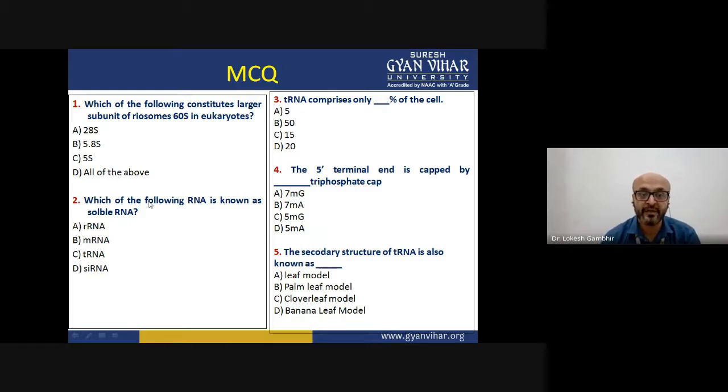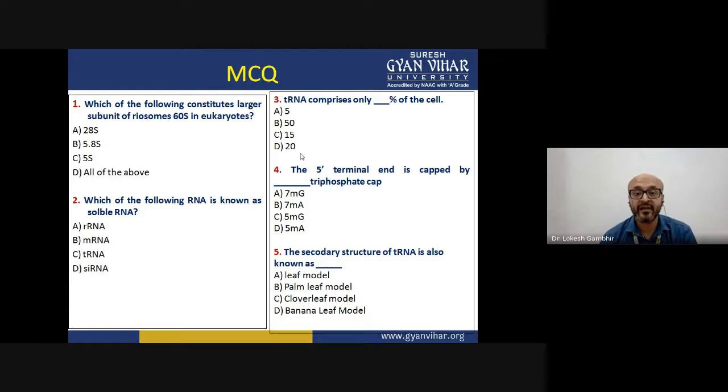Then, which of the following RNA molecules is a soluble form? Then we had discussed that out of 3, which was the soluble form, that is tRNA. When we are talking about the tRNA, how much percentage is it comprising, whether it is 5, 50, 15 or 20? What was the percentage of tRNA that we are talking about?